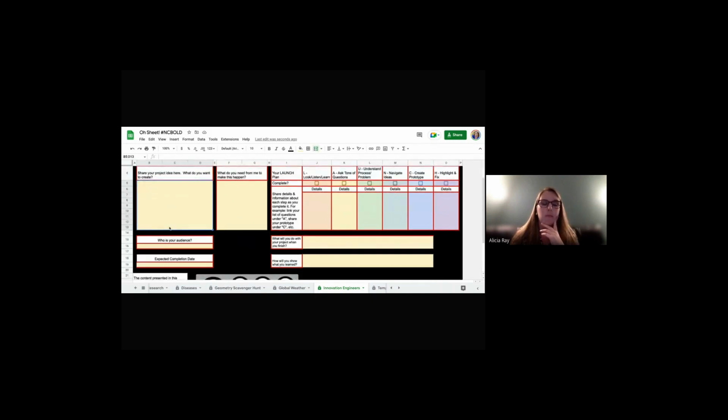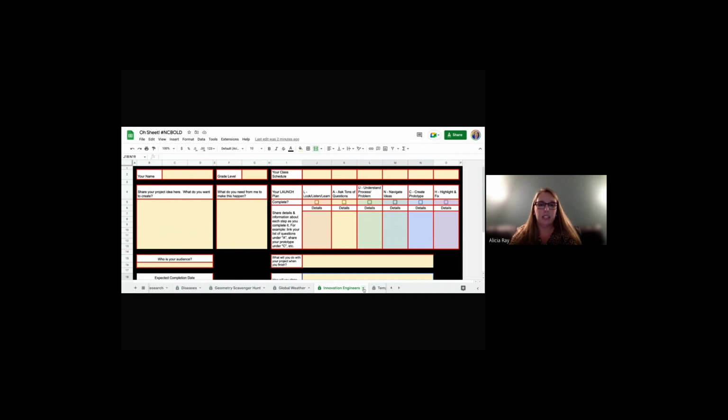They add in their name, their grade level. We have a 6-block schedule at my school, so they add in their 6 classes. Then they share with me what their project idea is and what they need from me. They share their audience, when they expect it to be done, what they will do with it when they finish, and how will they show what they learned. Once they've filled out that independent practice, I can go in and look at it and give them the green light to go ahead and move forward.